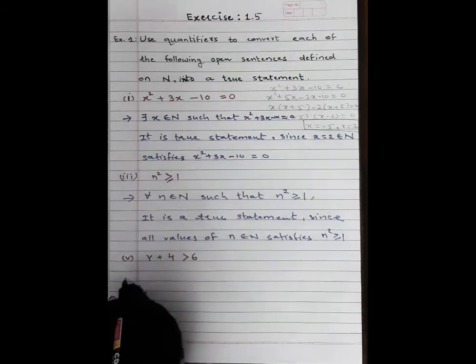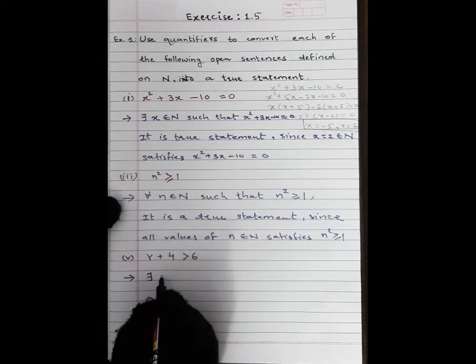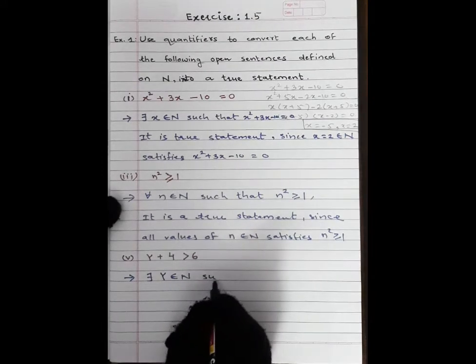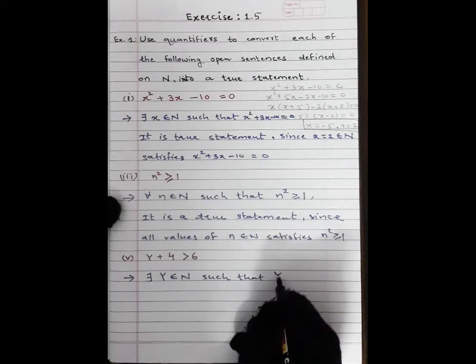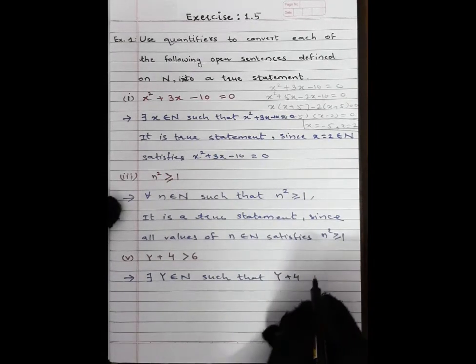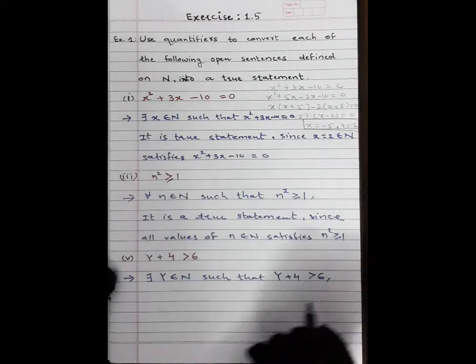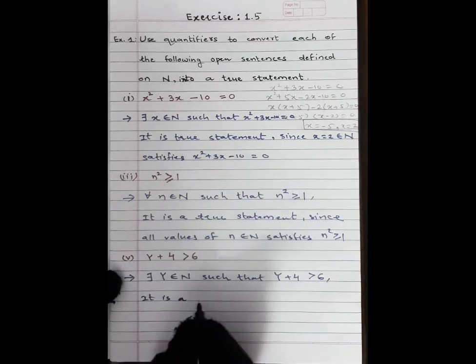Write down there exist y belongs to natural number such that y plus 4 is greater than 6. It is a true statement.